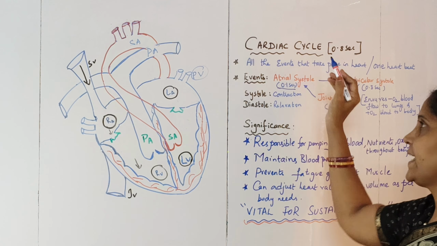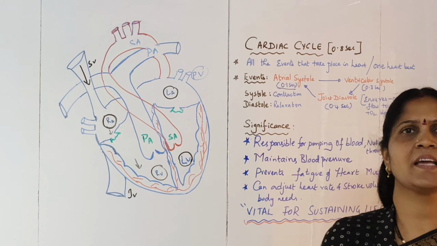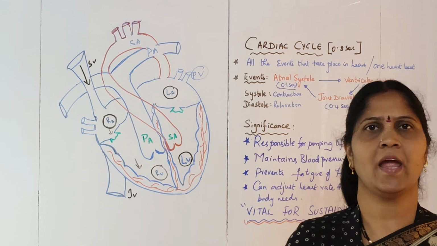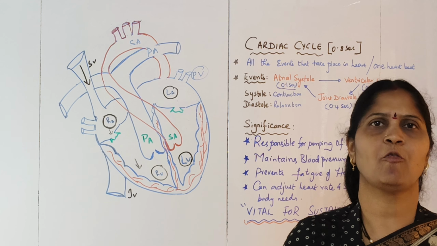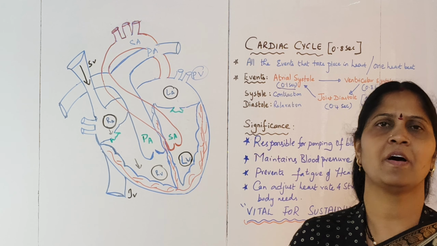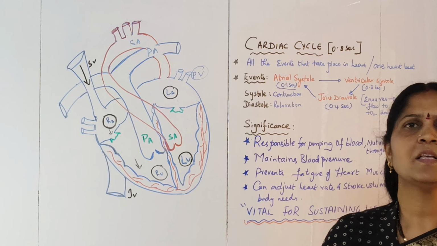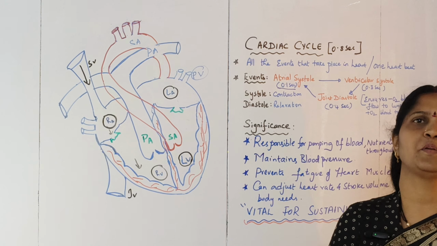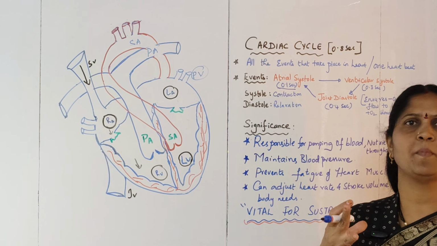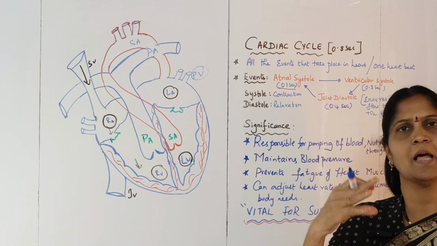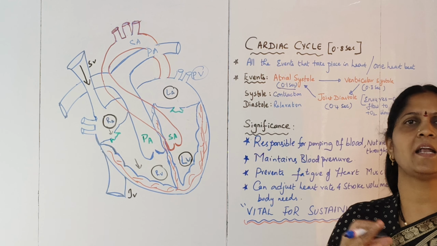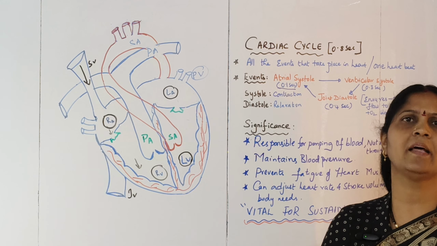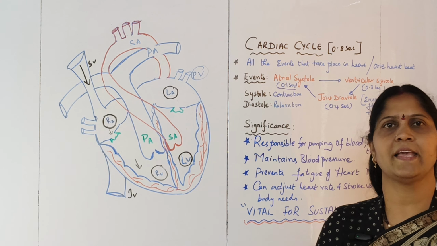Understand about what is the cardiac cycle. It is a very important cycle which takes place inside our body and which is essential for pumping of blood and for continuation of our life. So what is this cardiac cycle? It refers to all the cyclic events which take place per one heartbeat. Once your heart beats, before another beat, whatever events are taking place inside the heart, that is what is called the cardiac cycle.